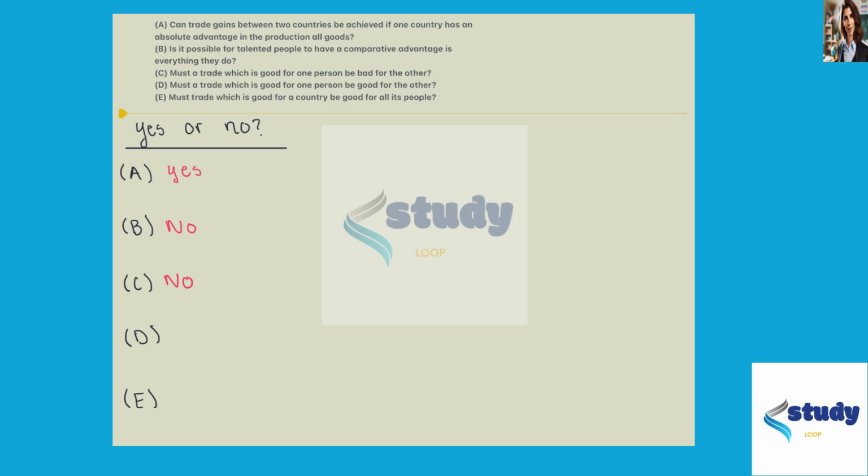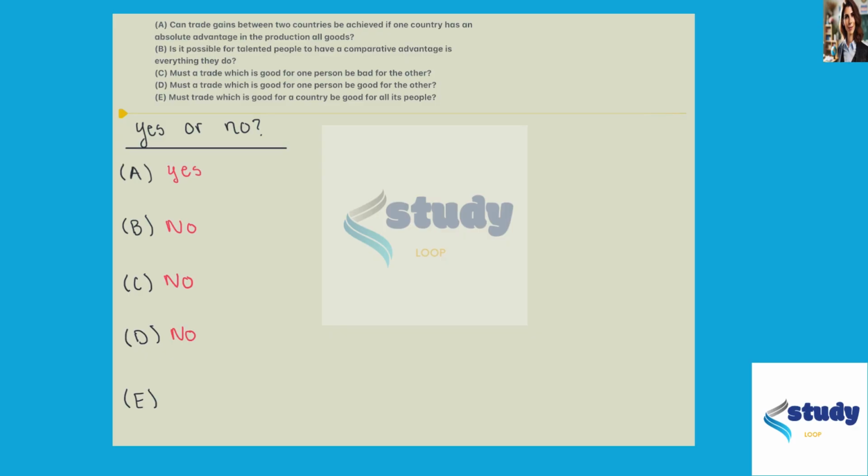Question D, must a trade which is good for one person be good for the other? Well, the way that this is worded tells us no. It is possible for a party to suggest a trade that would only be beneficial to them but not the other party. However, let's keep in mind that a trade agreement is likely only to be actually made if both parties are benefited.